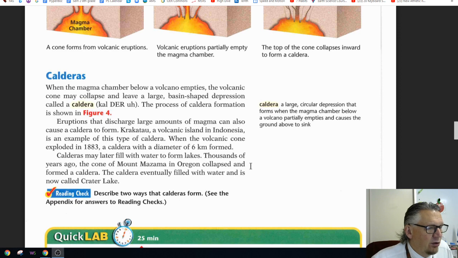Calderas may later fill with water to form a lake. Thousands of years ago, the cone of Mount Mazama in Oregon collapsed and formed a caldera. The caldera eventually filled with water and is now called Crater Lake.